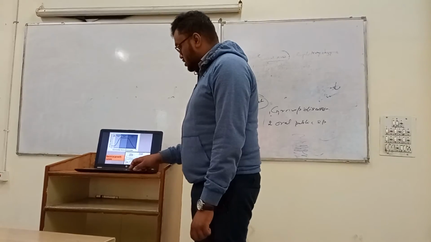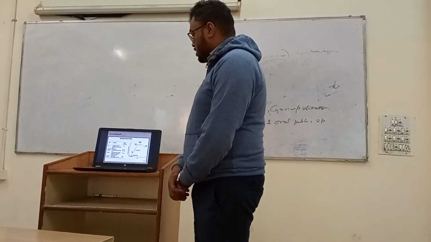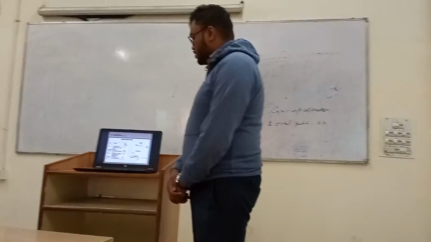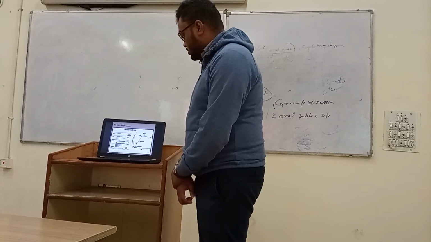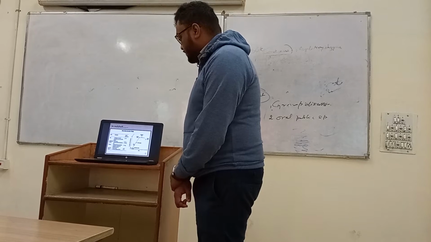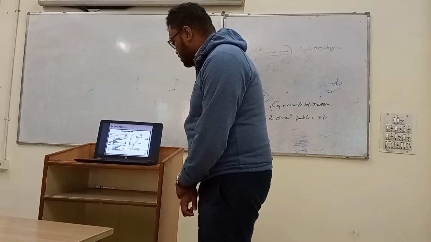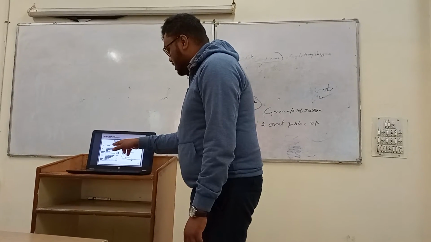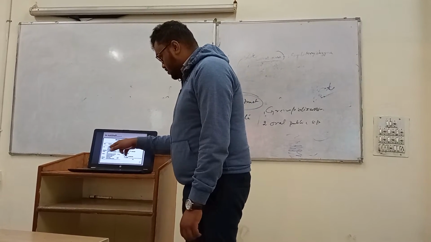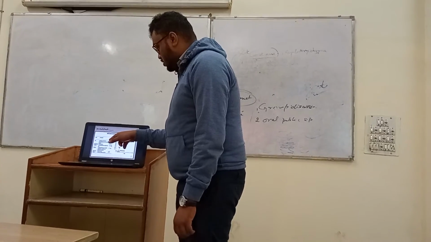So now I would like to talk about all the microbial growth phases in a nutshell, in terms of the growth rate. During the lag phase, the cell adapts to the new environment with no or very little growth, so mu is equal to 0.